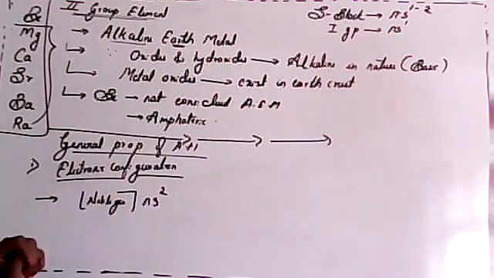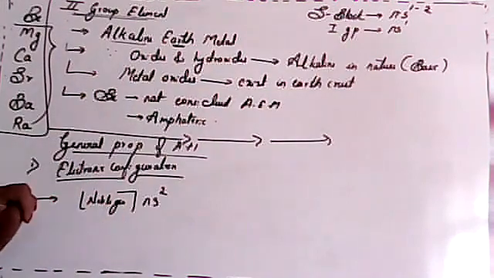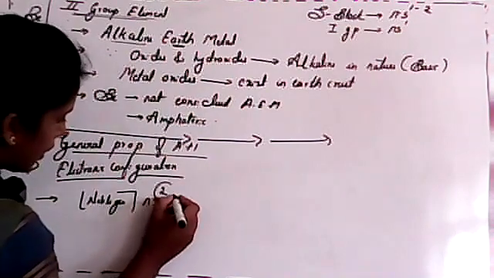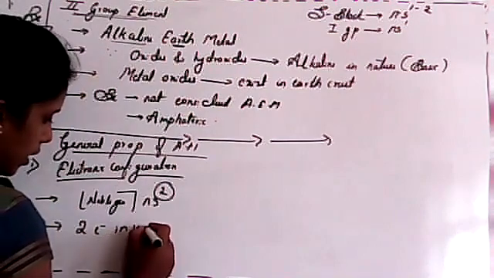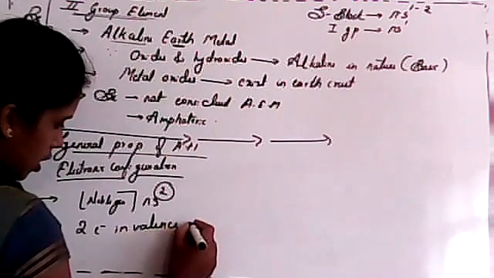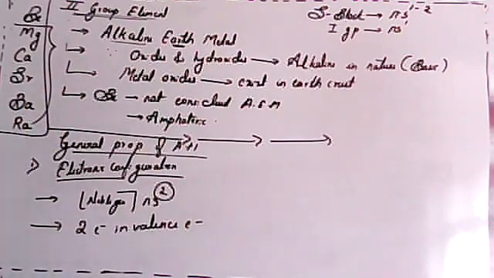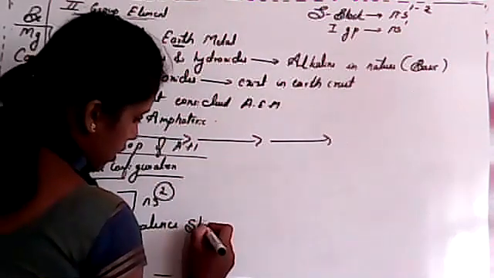Clear? So this is the electronic configuration of the second group element. It has only 2 electrons in the outermost shell, the valence shell.